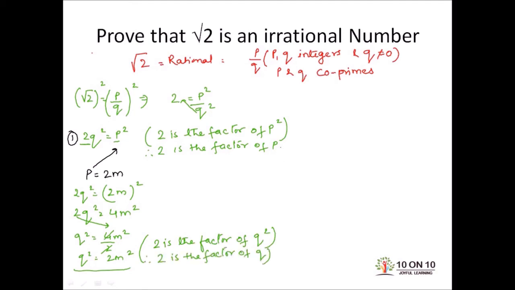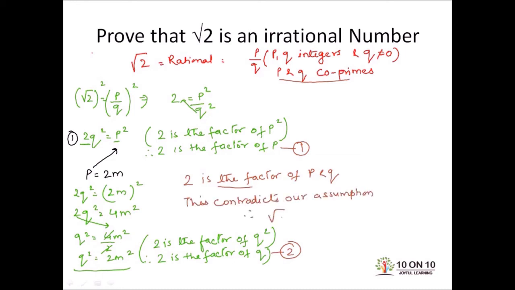So from this first statement and this second statement, we have concluded that 2 is the factor of both p and q, and this contradicts our assumption that p and q are co-primes because we have a common factor 2 which is contradicting our assumption. Therefore root 2 is an irrational number. Now you have to learn this step by step, one by one, and write it the same way. If it is asked that prove that root 7 is an irrational number, instead of 2 you have to write 7 at all the places. So this is how you are going to solve this problem.